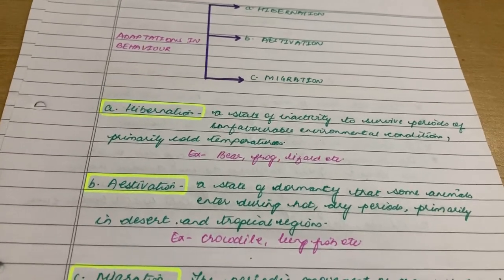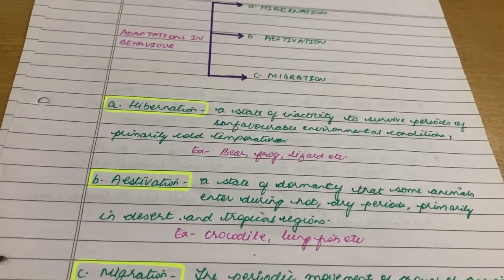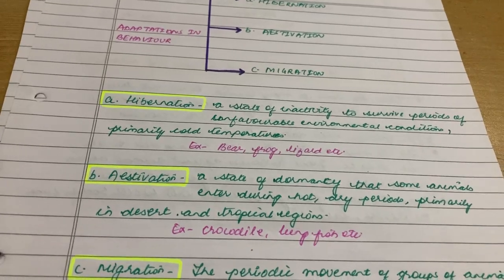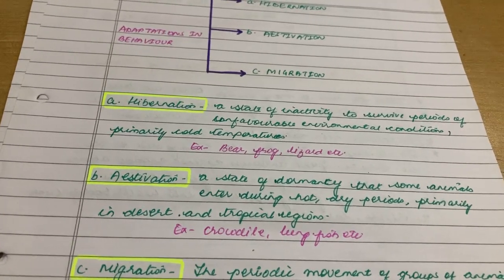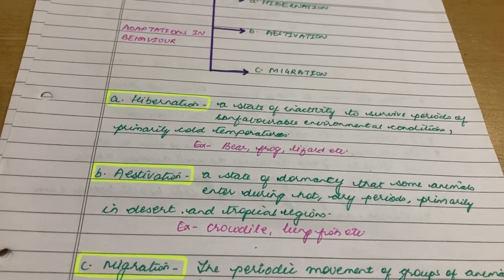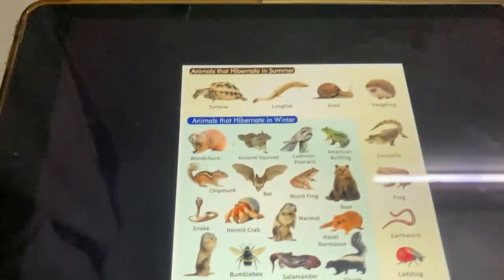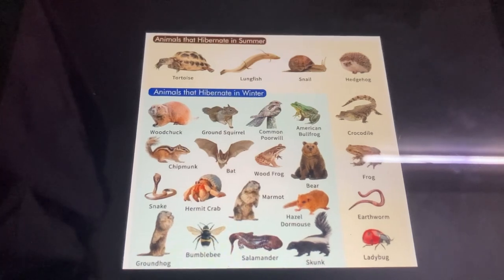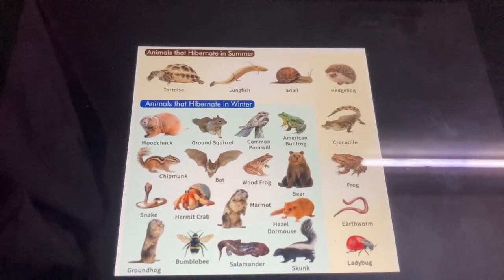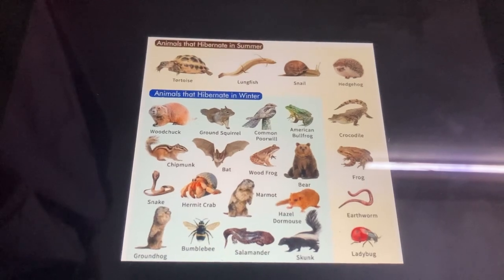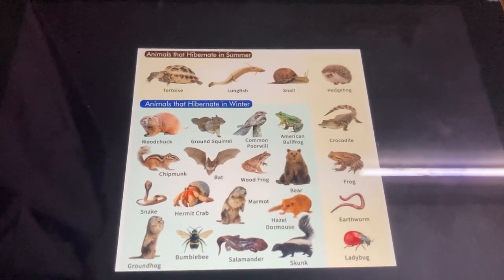And aestivation, a state of dormancy that some animals enter during hot, dry periods, primarily in desert and tropical regions. Example, crocodile, lungfish, etc. And here are the examples of animals that hibernate in winter, and that go for aestivation periods in summer.